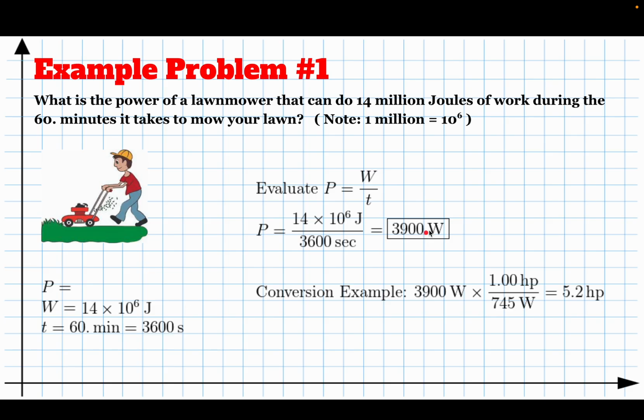A lot of times we don't really speak in watts, so we convert to horsepower to make sense of the number. If I take 3,900 watts and I multiply it by 1 horsepower for every 745 watts, then the watts cancel here, and I'm left with a 5.2 horsepower mower. So if you go to Lowe's and you look on the shelf, you'll actually see the lawnmowers rated by their power, the rate they transfer energy. And 5 horsepower is a common mower, a little push mower here. Okay, so make sure you line up the conversions so that the watts cancel.